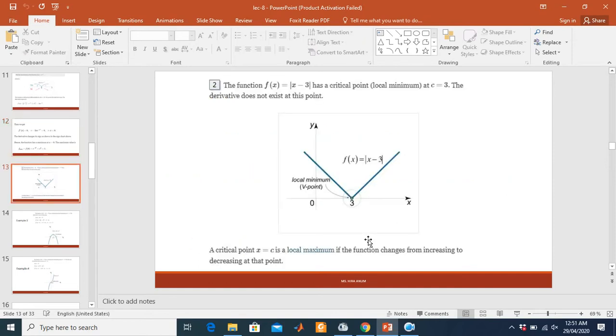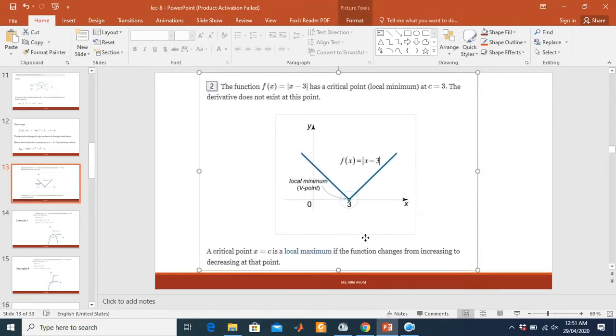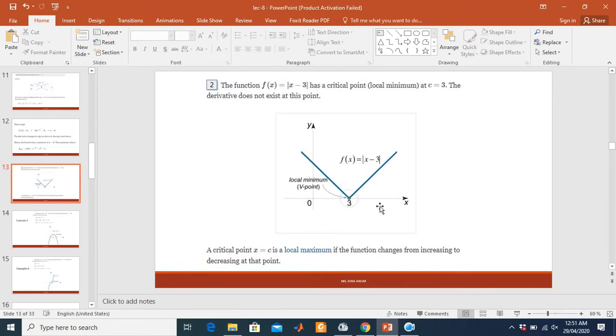Next example, the function f of x equals mod x minus 3 has a critical point, local minima, at c equals 3. The derivative does not exist at this point because of its graph, its graph point is c. So the critical point c is a local minima. At x equals c, it is a local maxima if the function changes from increasing to decreasing at that point.